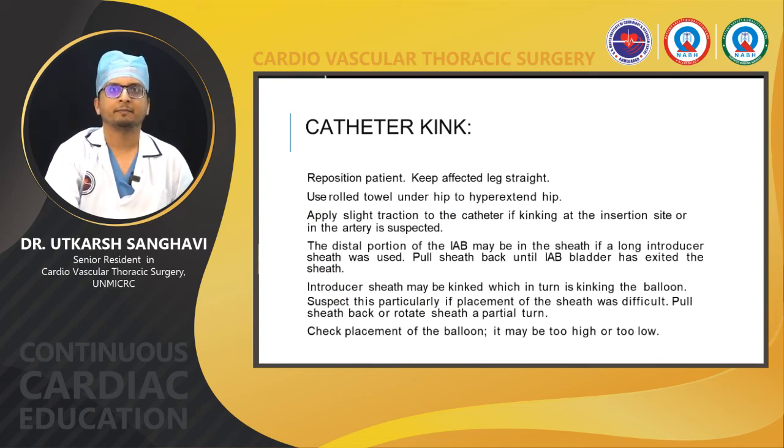So what to do if the patient has a catheter kink? Reposition the patient, keep the affected leg straight, use a rolled towel under the hip to hyperextend the hip, and apply slight traction to the catheter if kinking at the insertion site or in the artery is suspected.